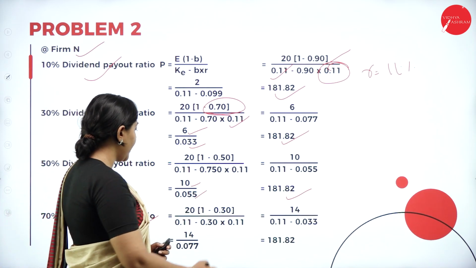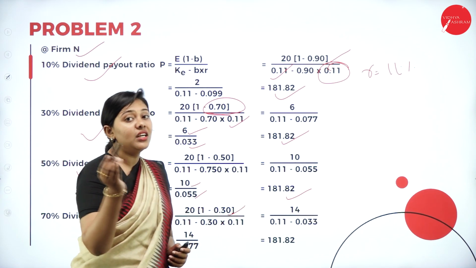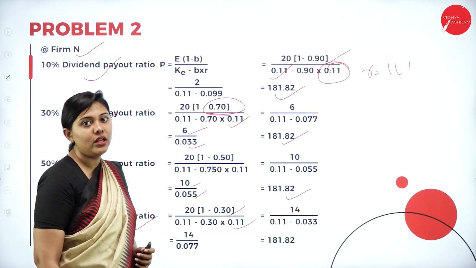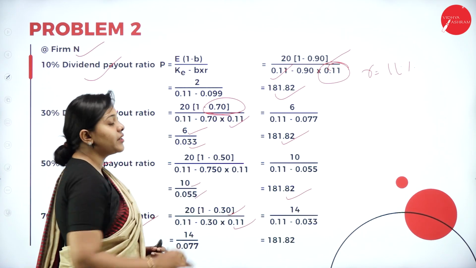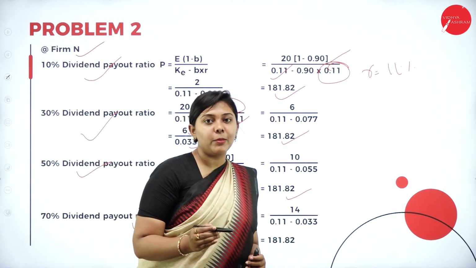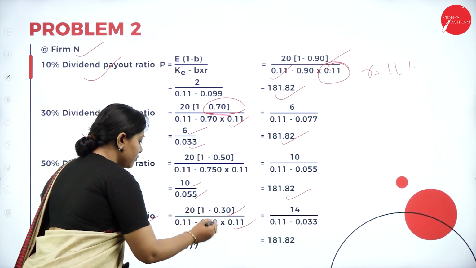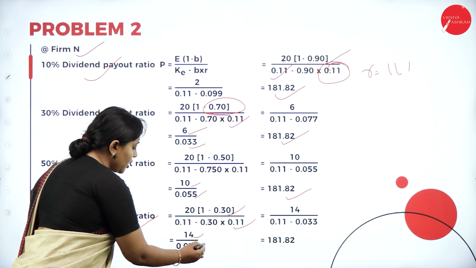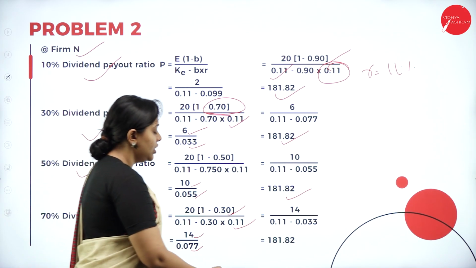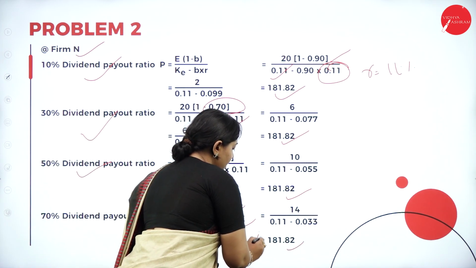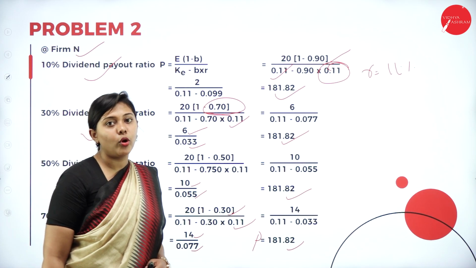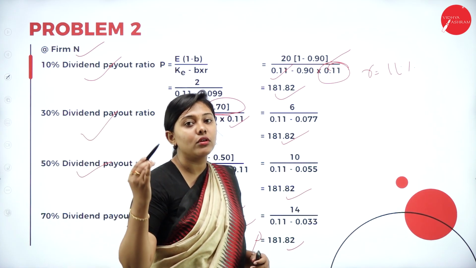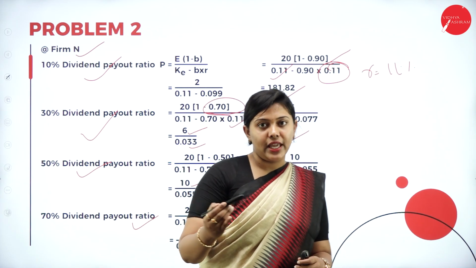If you do it again, 30% will be the retention ratio. The rate is 0.11. That is for N Limited. The rate of return is 11%, 0.11. And if you substitute the value into the formula, you get 14 divided by 0.077. The answer you get, the market price, is 181.82, the same market price we have got for all the particular cases.